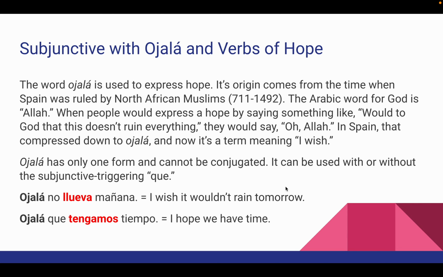So the word ojalá is used to express hope. Its origin comes from the time when Spain was ruled by North African Muslims from the year AD 711 to 1492. The Arabic word for God is Allah. When people would express a hope by saying something like, would to God that this doesn't ruin everything, they would say, oh Allah, would to God is that meaning. In Spain, they kind of borrowed that Arabic into Spanish, so it comes from Arabic, and that compressed down to ojalá, and now it's just a term meaning I wish.